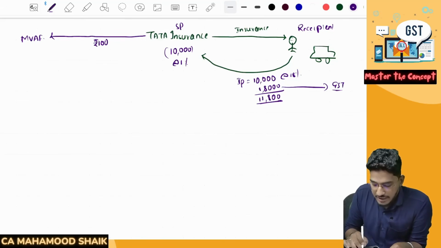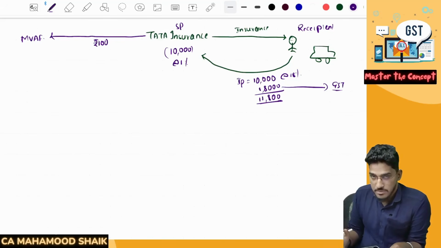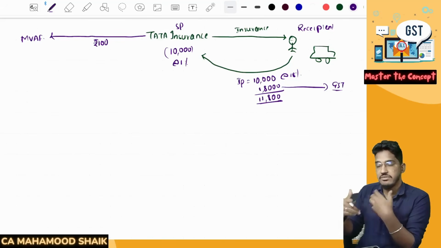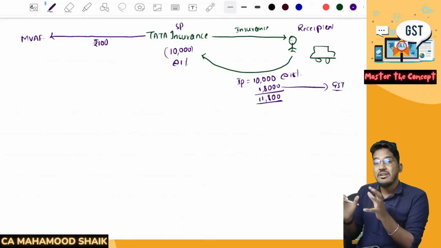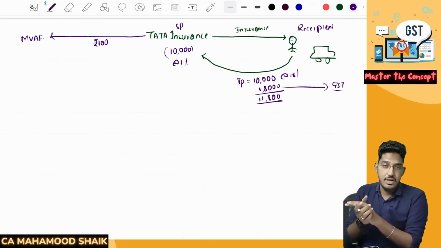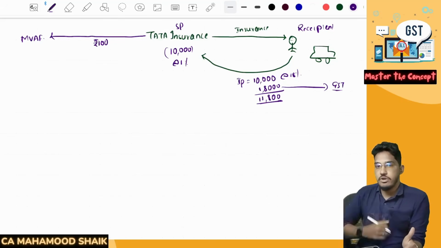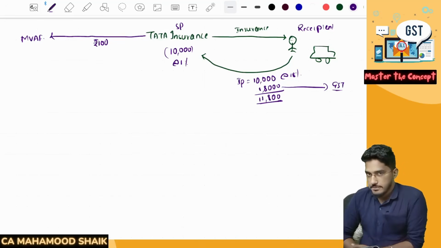And why are they contributing? Out of that fund, what will the MVAF do? Out of the contributions received from the insurers, if some vehicle hits a person and you can't trace the vehicle owner, or you can't trace the vehicle which has hit that person, then to compensate for those accident cases, the MVAF will contribute. It is actually a social welfare activity.